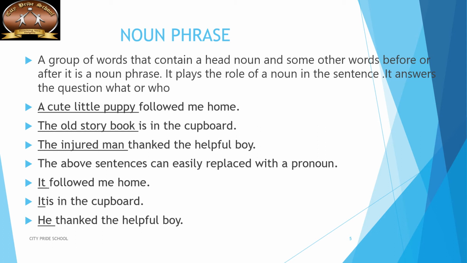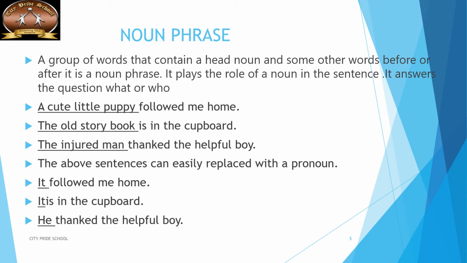But when we talk only about the book, it becomes a noun. It cannot become a noun phrase because a phrase should have a group of words without a verb. So what extra has been added? The old storybook is in the cupboard. The old storybook here becomes your noun phrase.